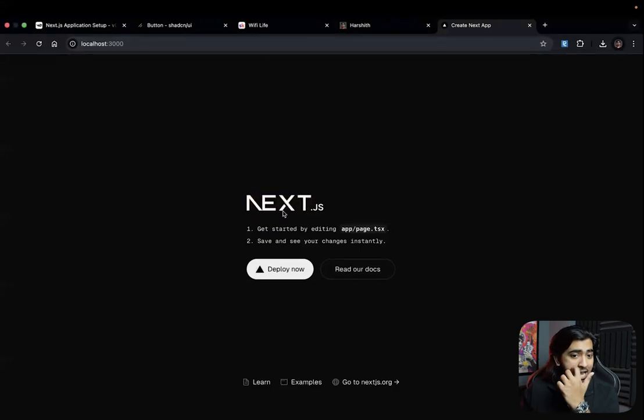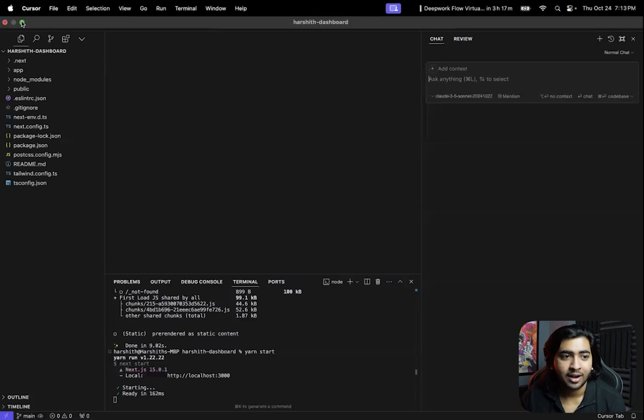But this is not a dashboard, right? This is not a dashboard. And trust me, it's crazy that I am explaining how to build a Next.js application, because 3 months ago I had no idea what Next.js even was. So now what we're gonna do is